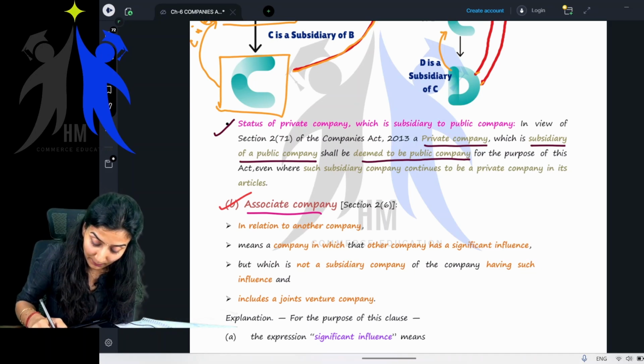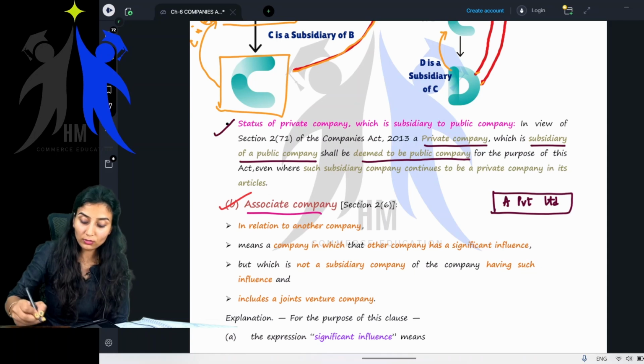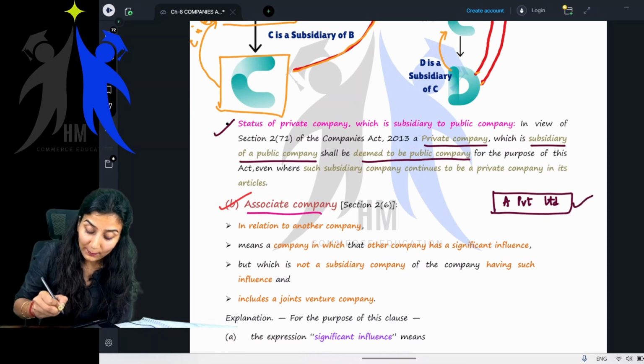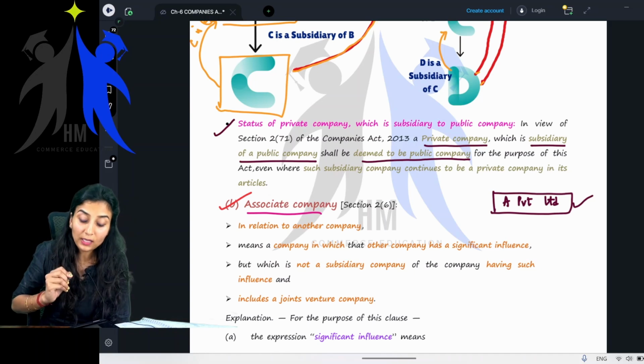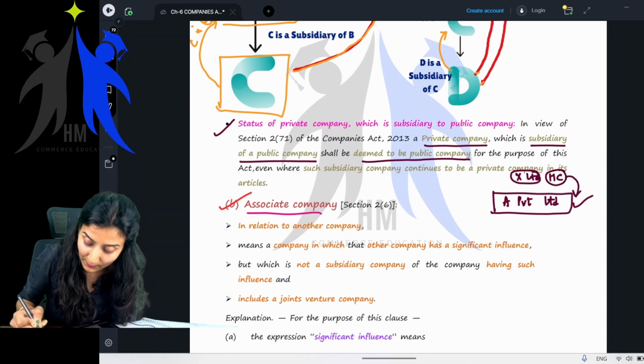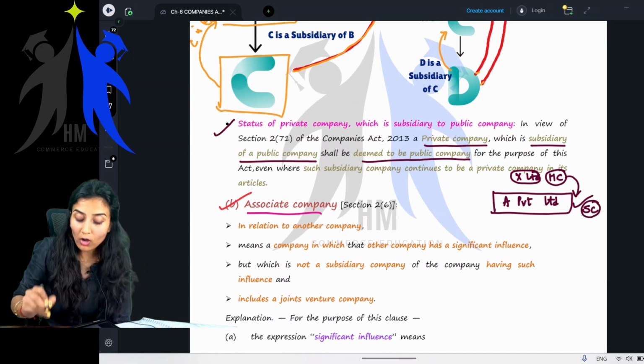See, say for example, there is one company called A Private Limited. Is this a private company? Yes or no? Yes, ma'am, this is a private company. But this A Private Limited is a subsidiary of a public company, say for example, X Limited. So X Limited is the holding company of A Private Limited, meaning A Private Limited is the subsidiary company of X Limited.